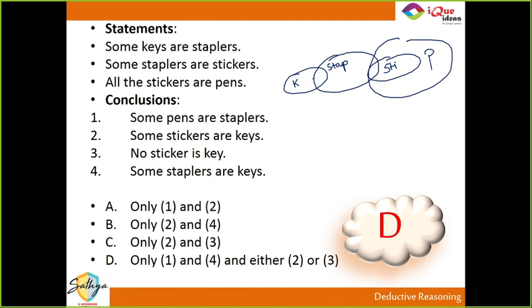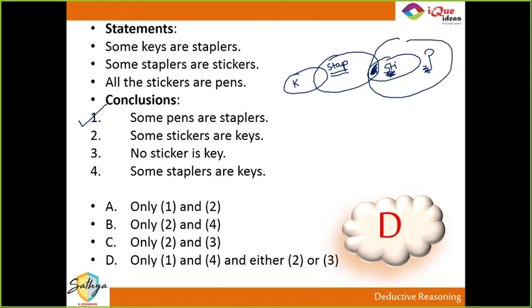Let's see in this one. Can I say some pens are staplers? Now look at the statement. Some of these staplers are definitely stickers, and all the stickers are pens. So if every sticker is a pen, then whichever sticker is a stapler will also be a pen. So in that case, some of the staplers are definitely pens. So first conclusion is definitely true.